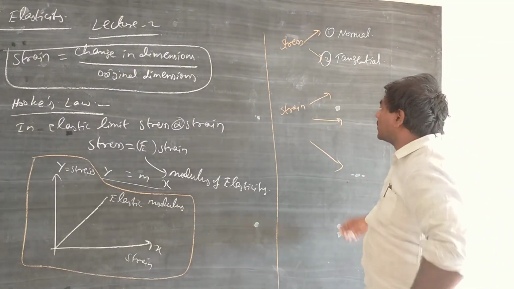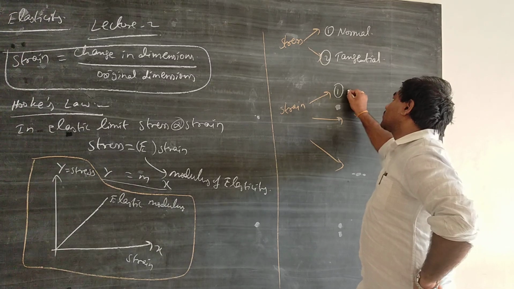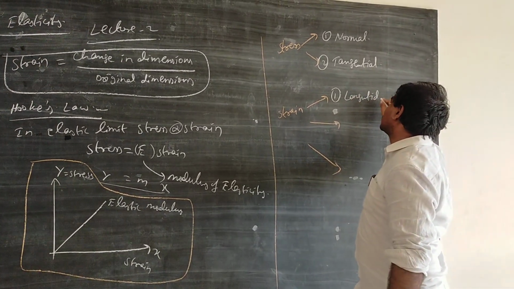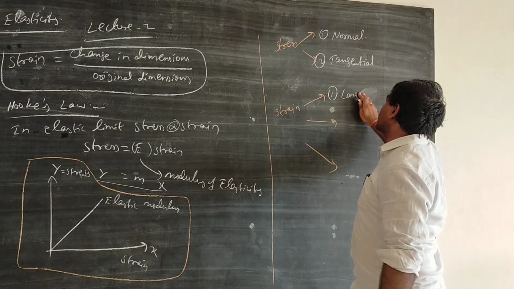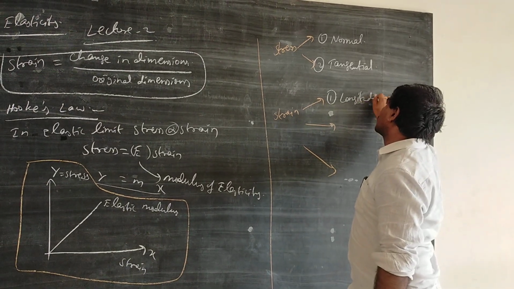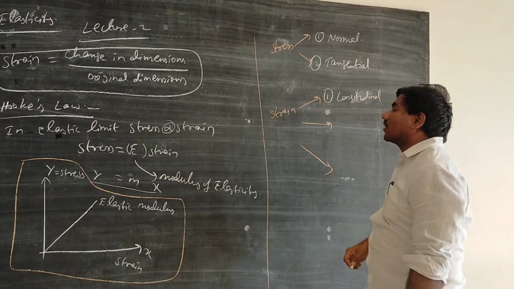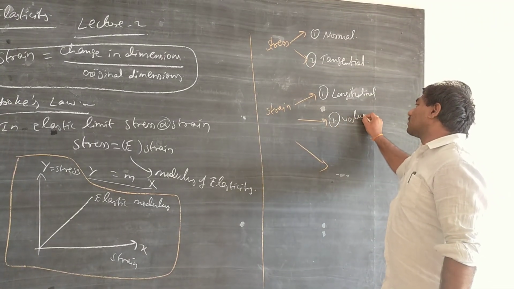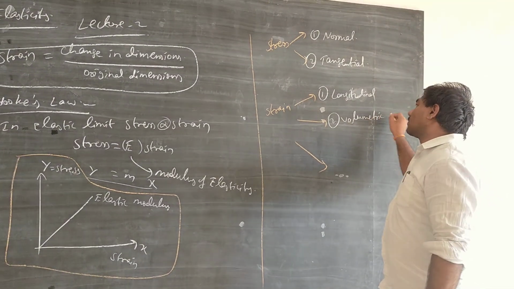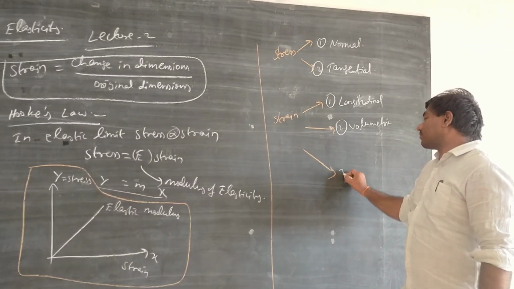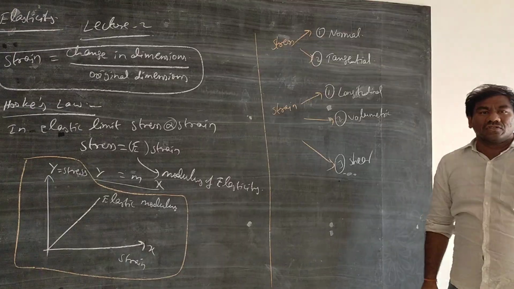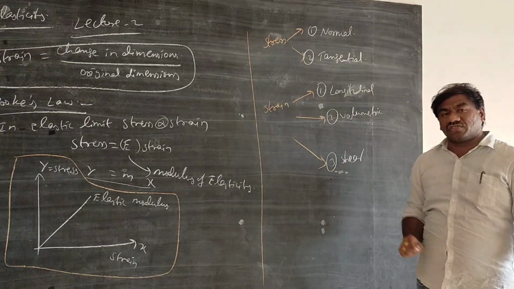And for strain, the very first strain is called longitudinal strain, then volumetric strain, then shear strain. So this is how we are going to classify strain.